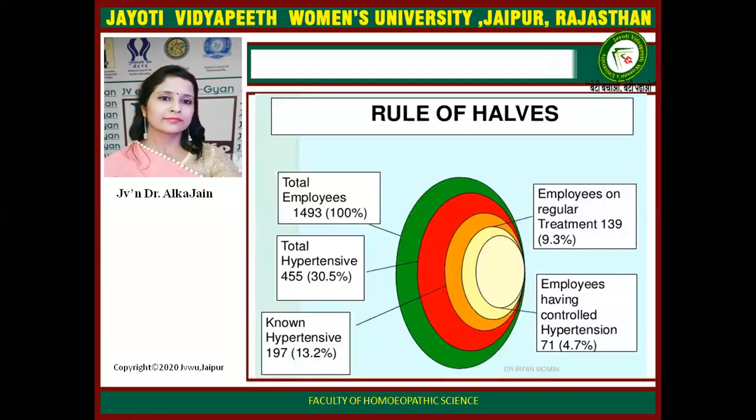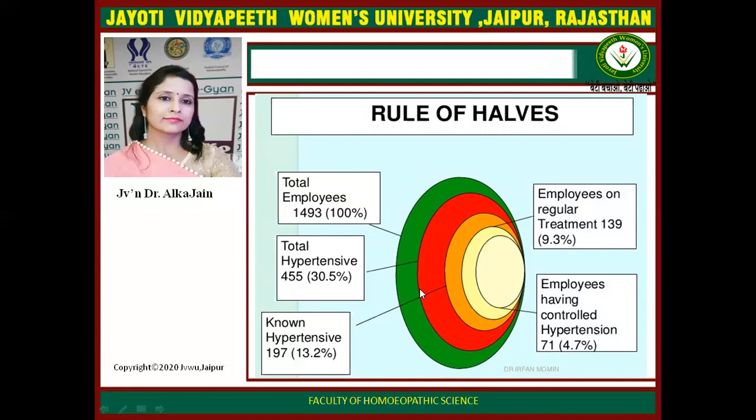Here is an example showing the rule of halves in a population. Suppose total employees are 1493, meaning 100%. This is the outer green circle, and of these, almost a third, 455 employees, are hypertensive.